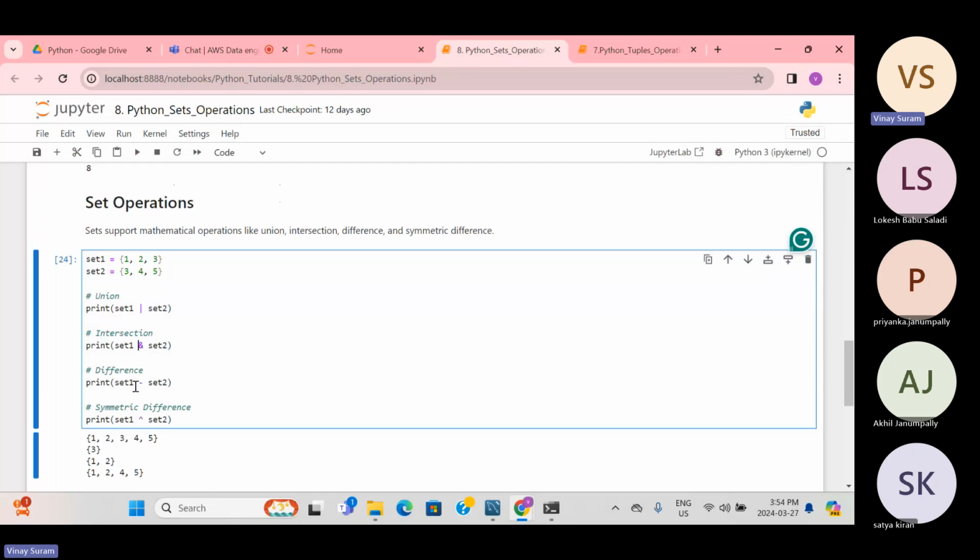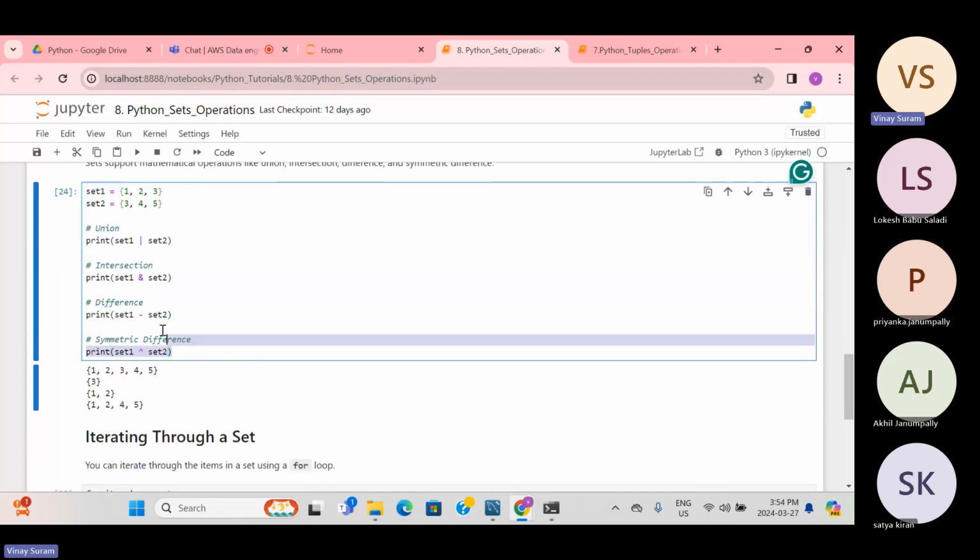Likewise, difference. Sets, in our childhood, maybe in 10th class, we had sets. Same way, union, intersection, difference, symmetric difference will be there. I'll share it with you so you can go through this.